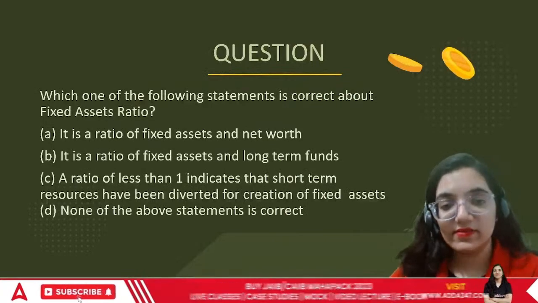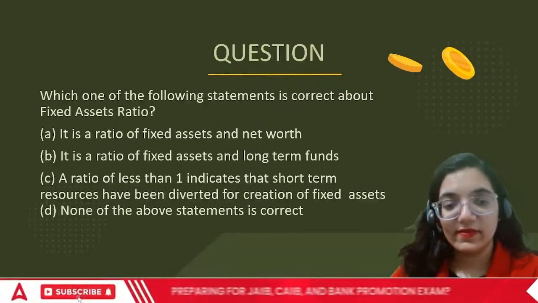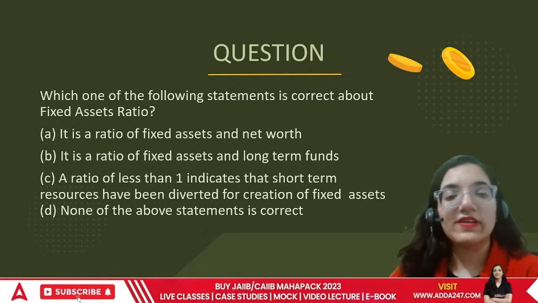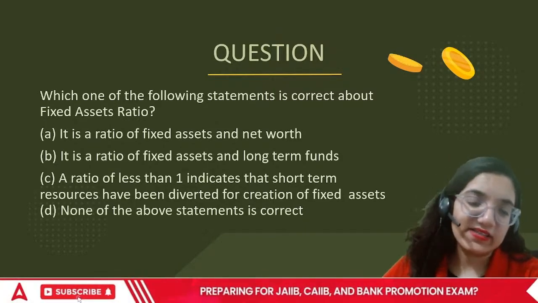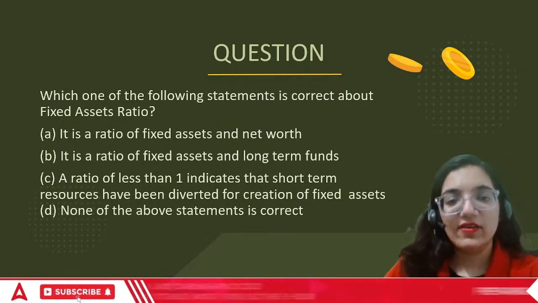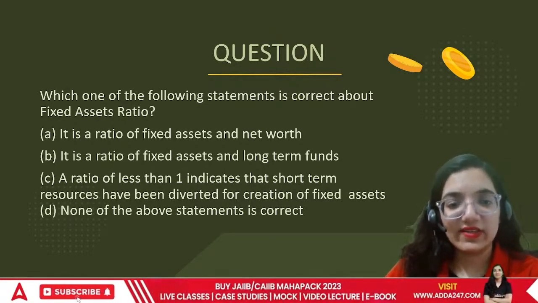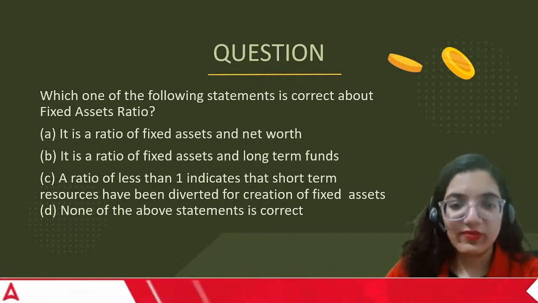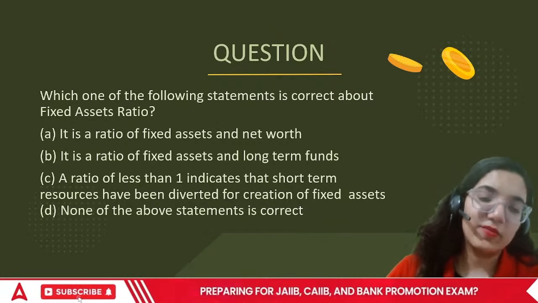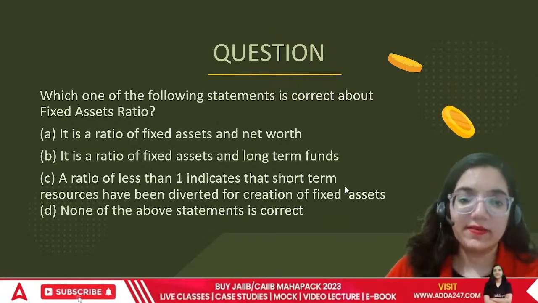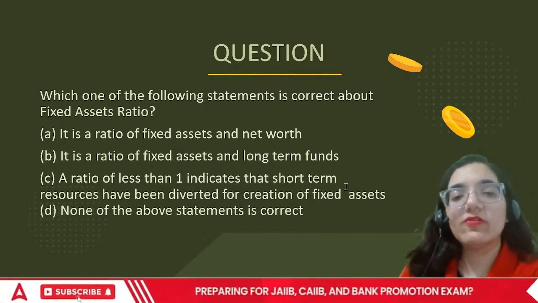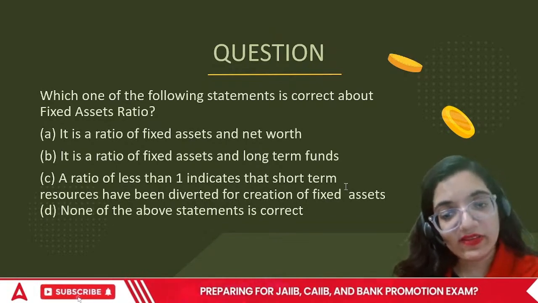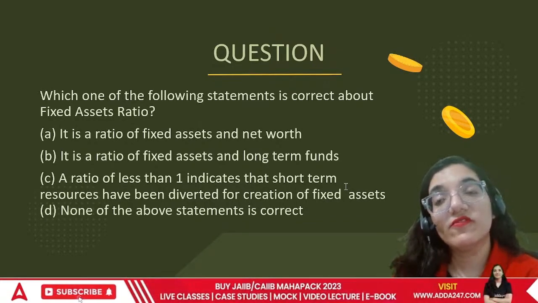Next point. Which one of the following statements is correct about fixed asset ratio? Fixed asset ratio is basically the ratio of fixed assets and net worth, or fixed assets and long-term funds, a ratio of less than 1 indicates the short-term resources have been diverted for long-term, or none of the above statements are correct. Fixed asset ratio is basically knowing the amount of long-term funds that are invested and the amount of fixed assets that we have invested.